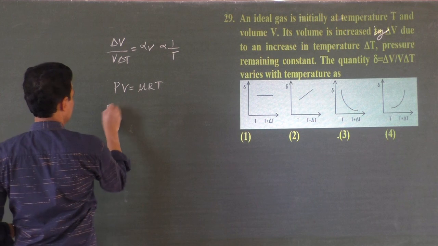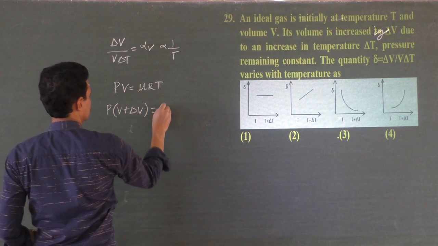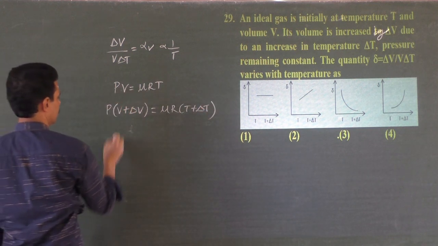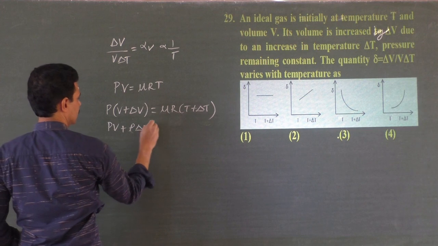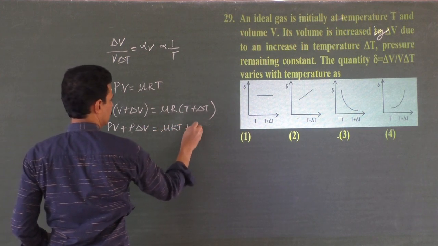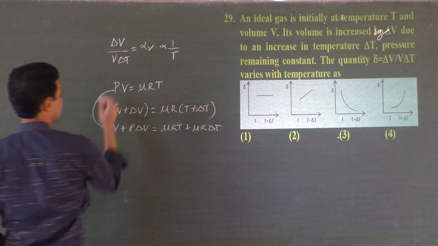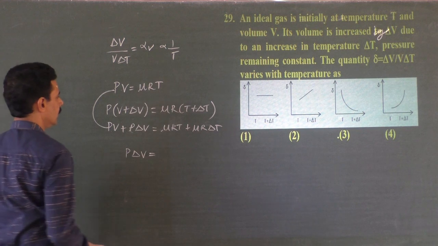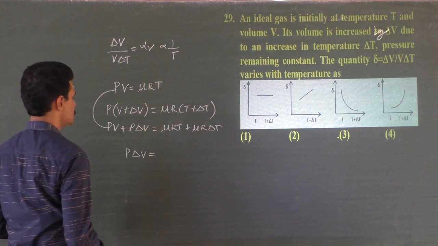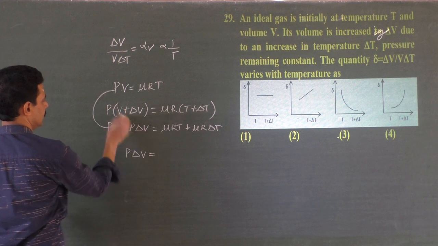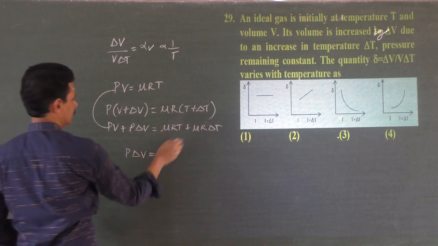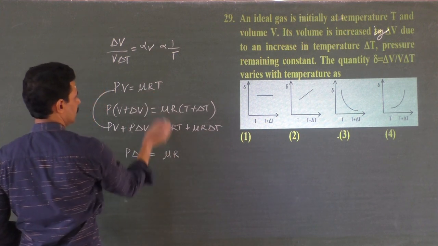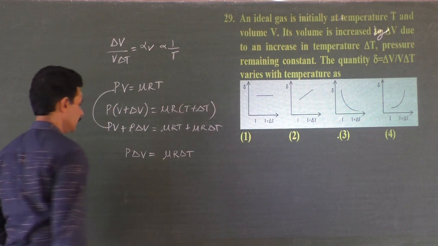Then what happens? P into (V plus delta V) must be equal to mu R into (T plus delta T). Now subtract these two equations. I will write it as PV plus P delta V is equal to mu RT plus mu R delta T. Now subtract: PV plus P delta V minus PV. P delta V is equal to, what will you get? PV gets cancelled, and here mu RT gets cancelled, leaving mu R delta T.